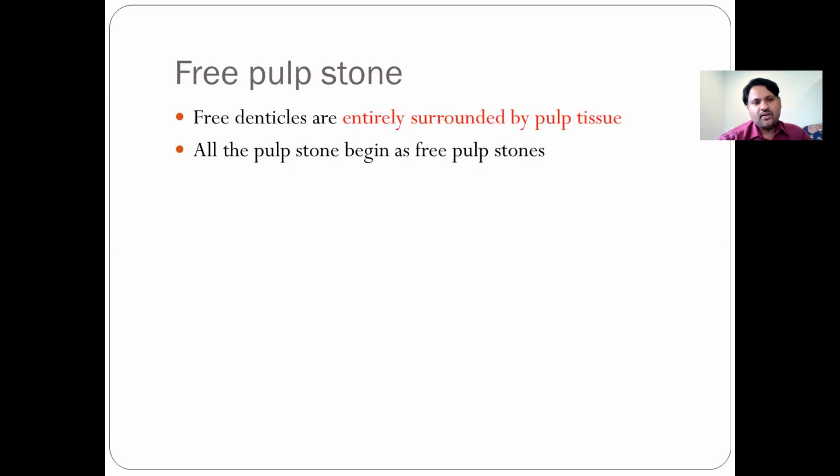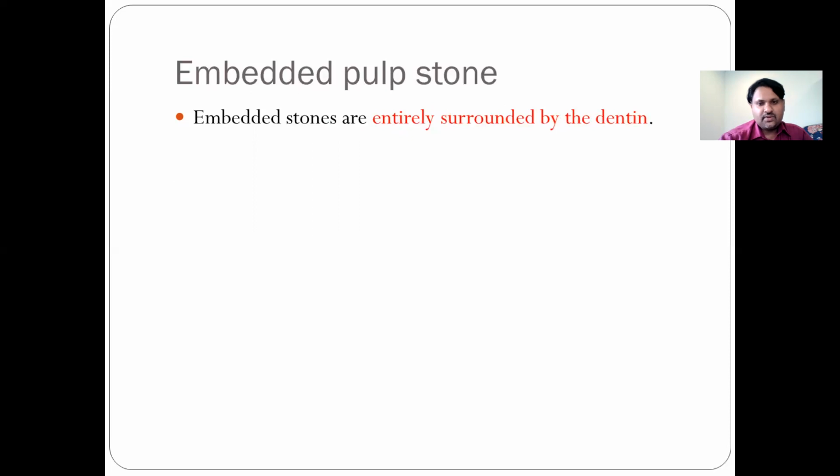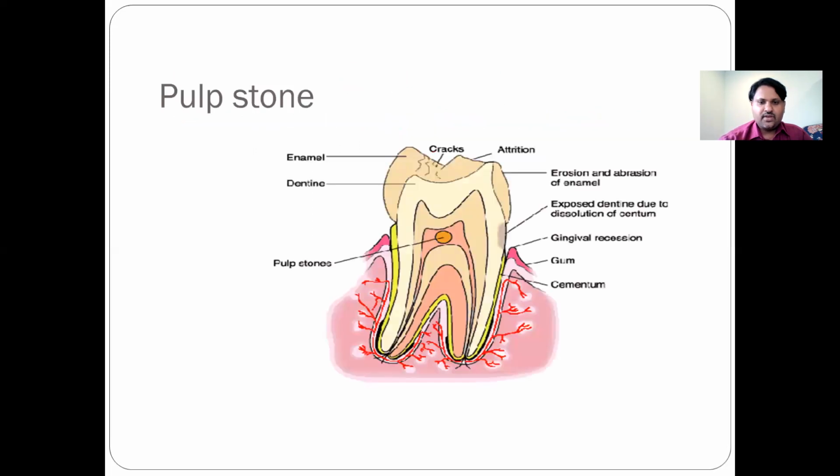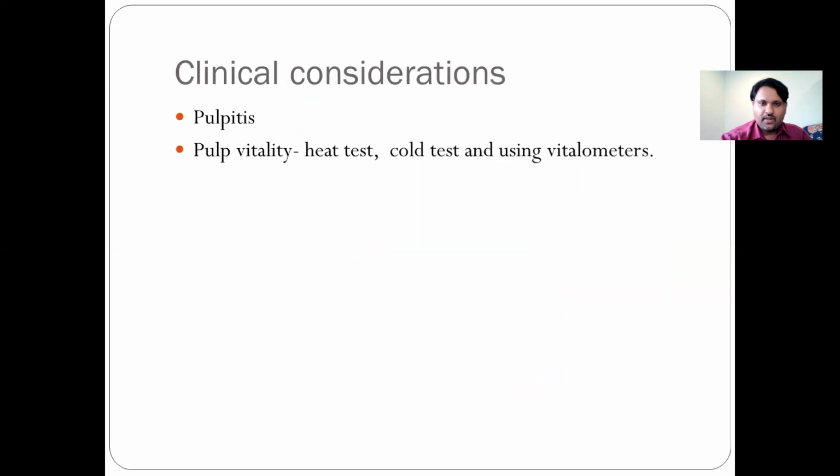Then you have free, attached, and embedded. The free denticles are entirely surrounded by the pulp tissue, and all pulp stones begin as free pulp stones. The attached pulp stones are partly fused to dentine, and the embedded pulp stones are entirely surrounded by dentine. Here again, you can see the pulp stones, and the importance of pulp stones during root canal treatments, the strategic location of the pulp stone.